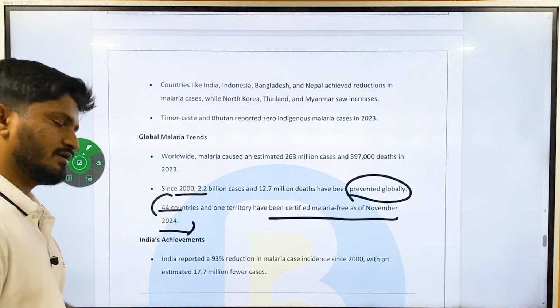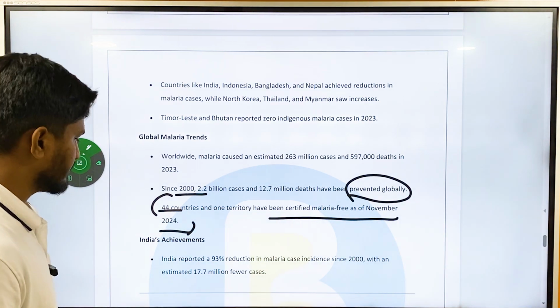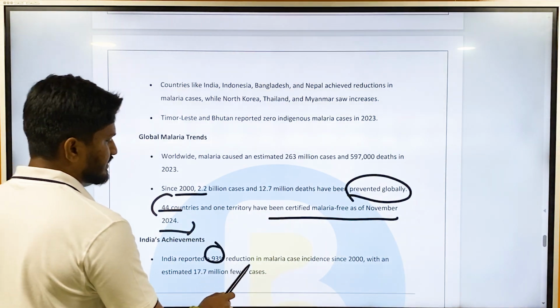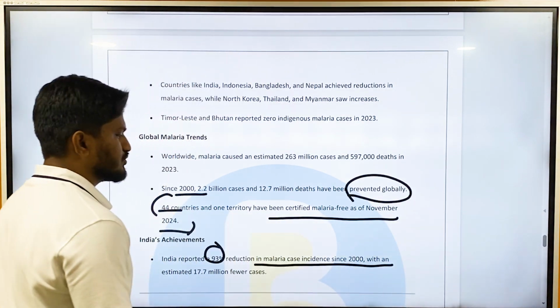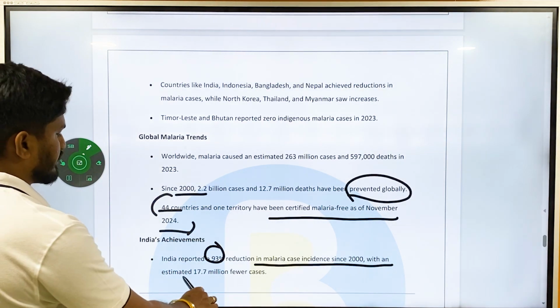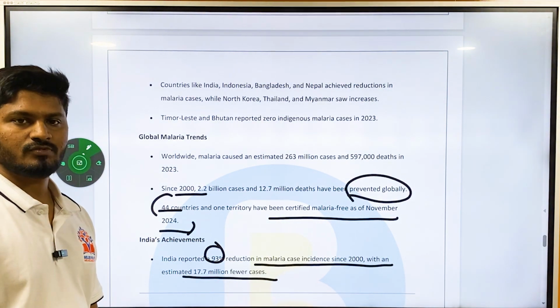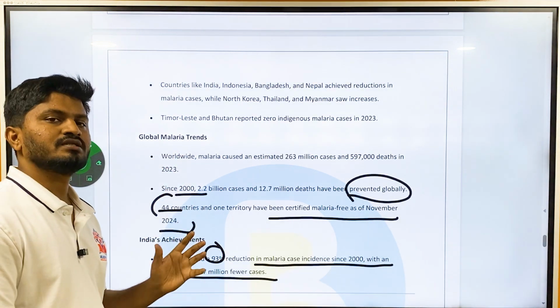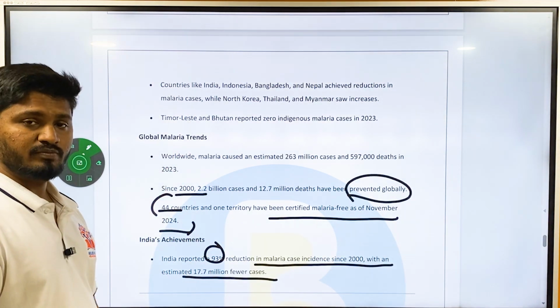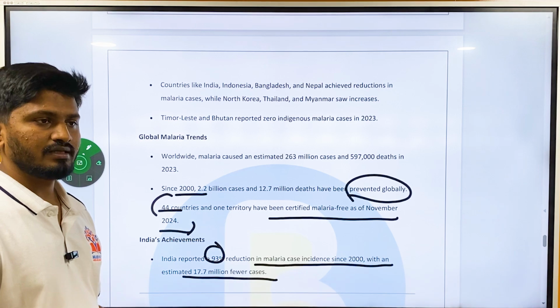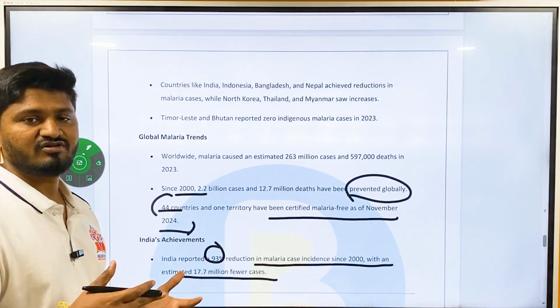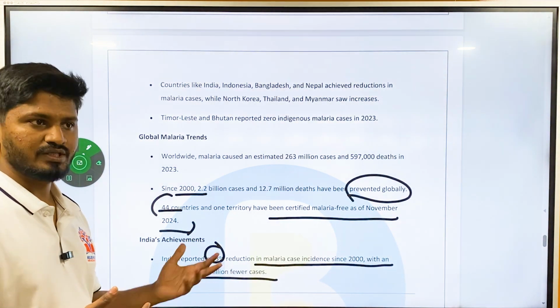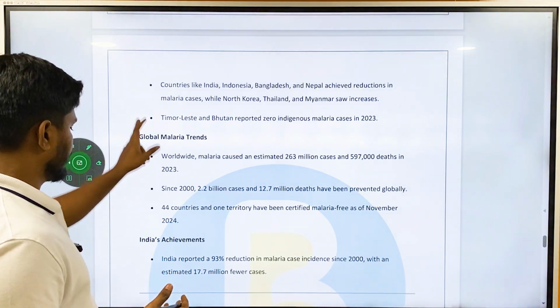Okay, and regarding India, what is the achievement? India reported a 93% reduction in malaria case incidence since 2000, with an estimated 17.7 million fewer cases. Okay, so this is a report. These data become very important if there is a question about malaria, or a question about the performance of India in the medical field. You can use this data to substantiate your points.